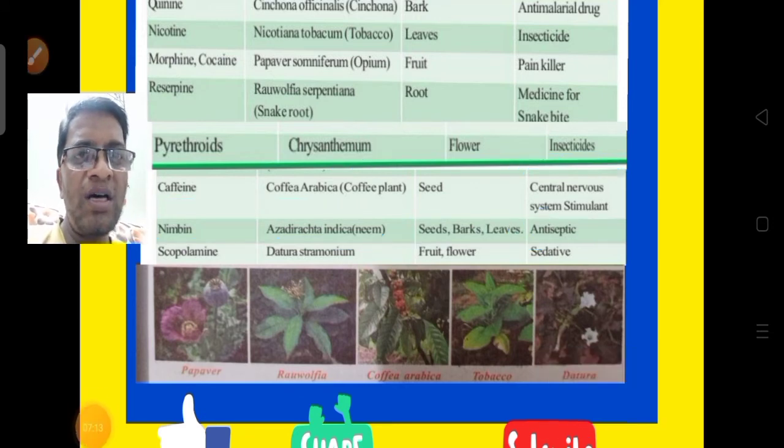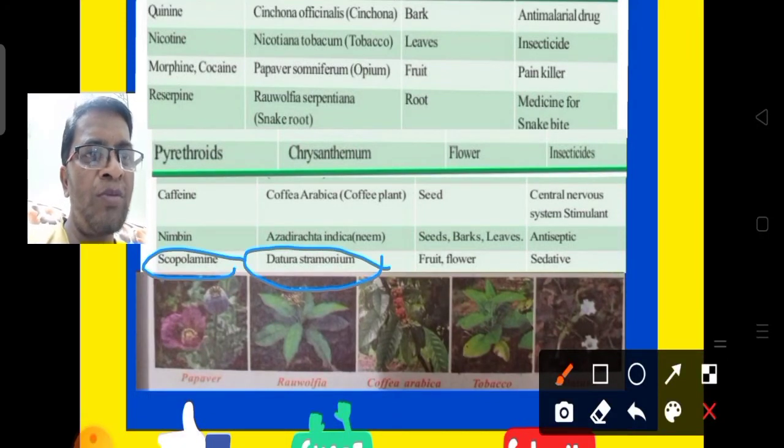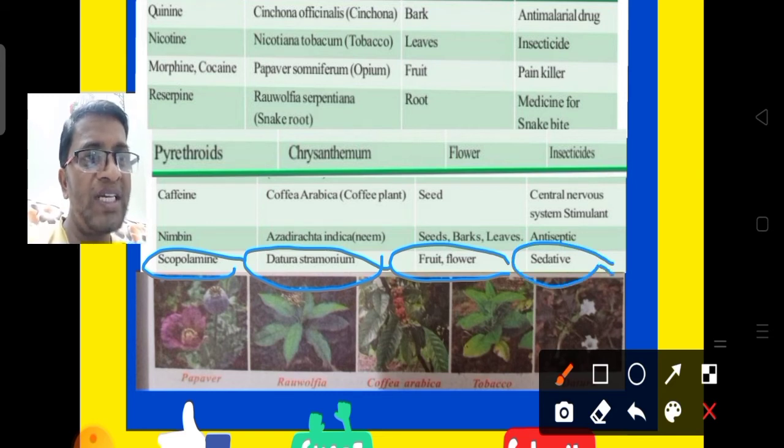Next, the last alkaloid name is scopolamine. This scopolamine we can get from Datura stramonium plant or Umetha plant. Yes, from which part can we get it? From fruit or flower we can get this alkaloid. Then it is used as a sedative. Sedative means it is helpful for reducing the irritation.